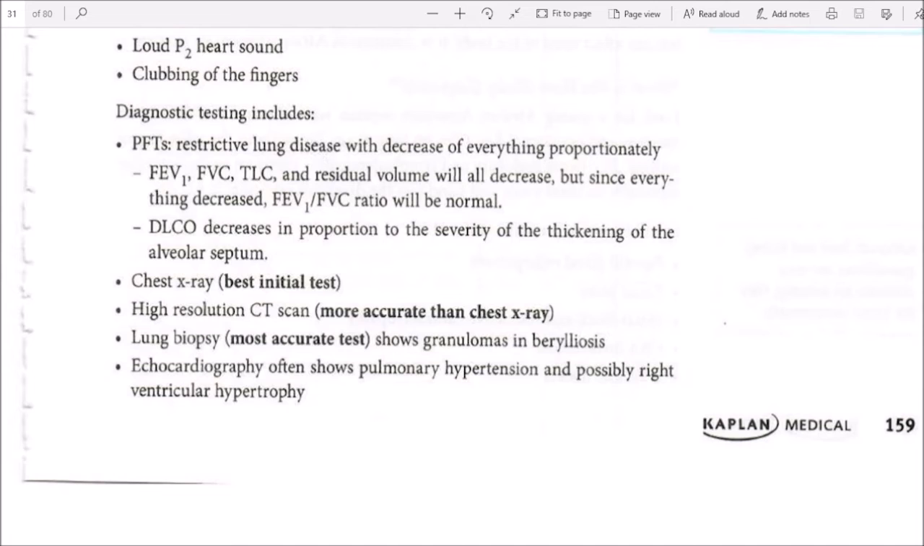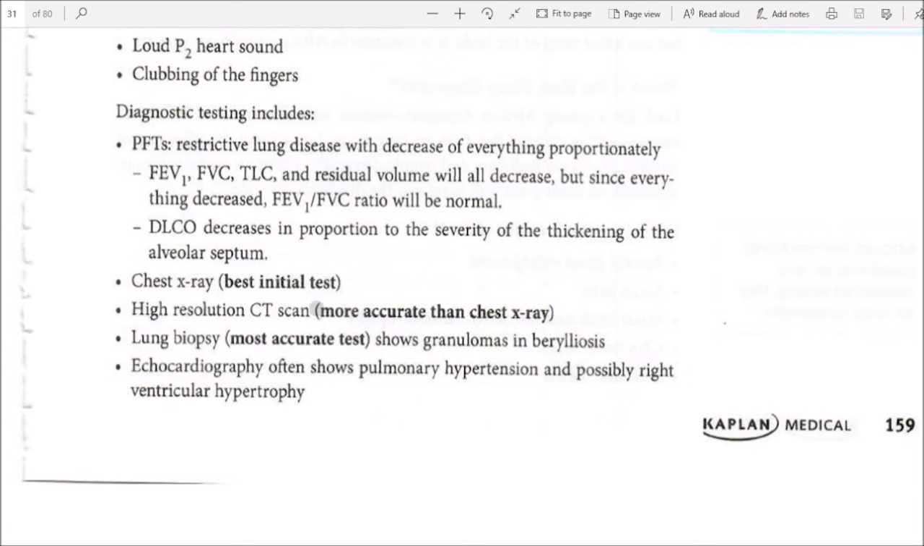Diagnostic testing includes the pulmonary function test. Restrictive lung disease has a proportionate decrease of everything: FEV1, FVC, TLC, and residual volume all decrease, but since everything decreased, the FEV1 to FVC ratio will be normal. DLCO is decreased in proportion to the severity of the thickening of the alveolar septum.